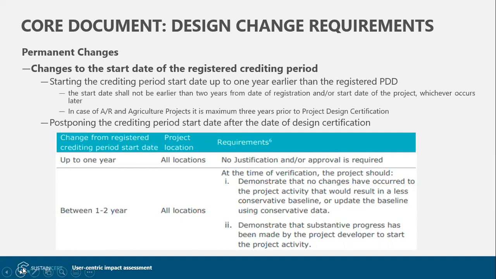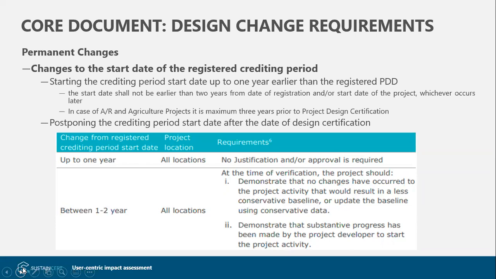However, note in case of afforestation, reforestation, and agriculture projects, it is a maximum of 3 years prior to project design certification. The second scenario is the one in which the start date of the crediting period has to be changed after the date of design certification.